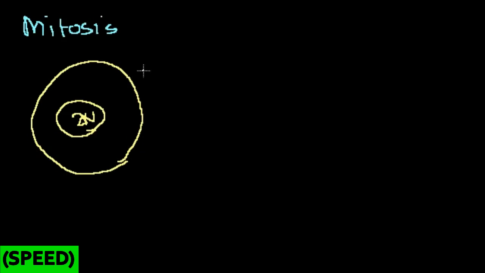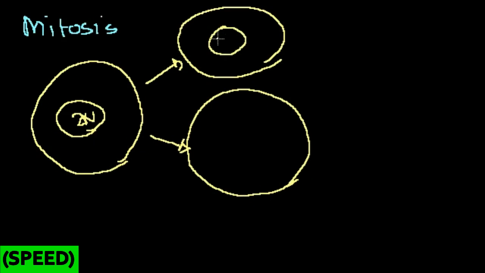Most people are saying, look, the cell itself replicates into two diploid cells. So it turns into two cells, each with a full complement of 2N chromosomes. And when people say a cell has experienced mitosis, they normally mean this.